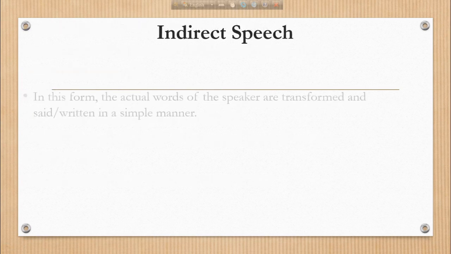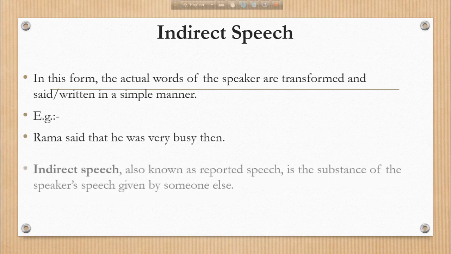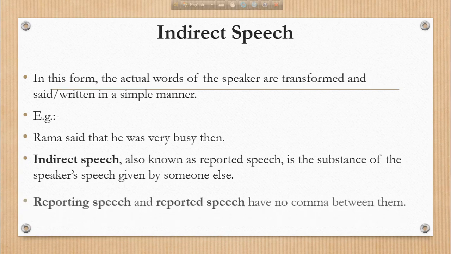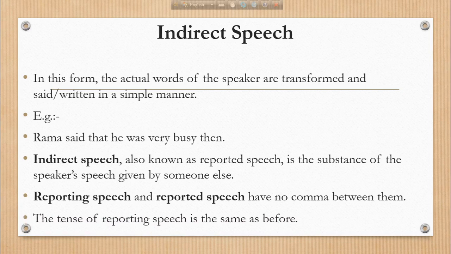So what is indirect speech? In this form, the actual words of the speaker are transformed and written in a simple manner. For example, Rama said that he was very busy then. So indirect speech, also known as reported speech, is the substance of the speaker's speech given by someone else. Reporting speech and reported speech have no comma between them in indirect speech. The tense of reporting speech is the same as before.